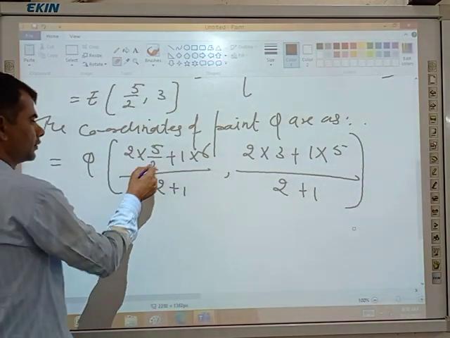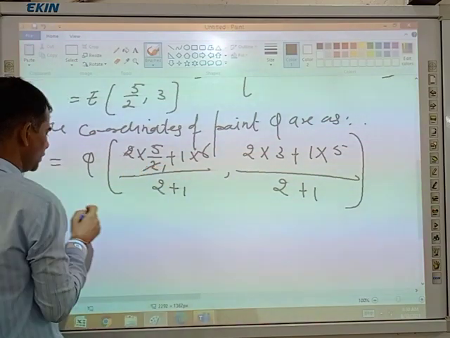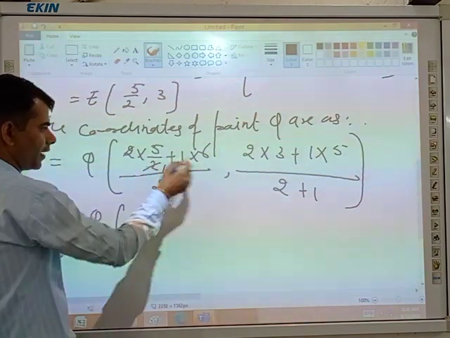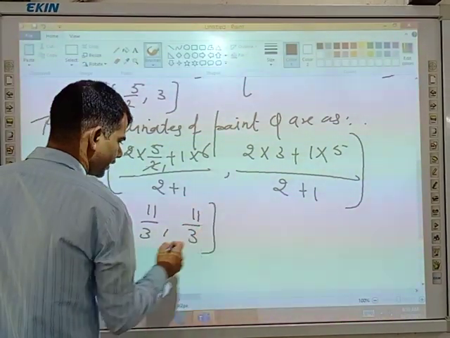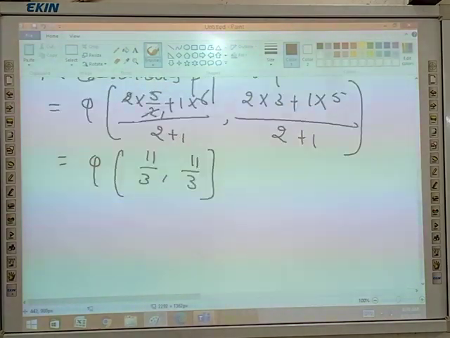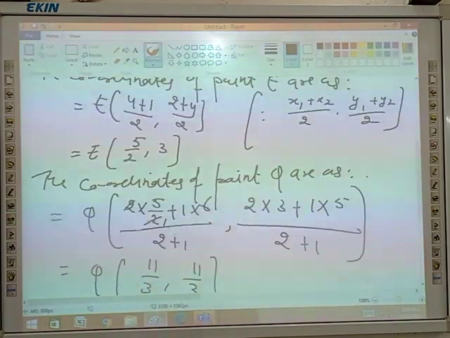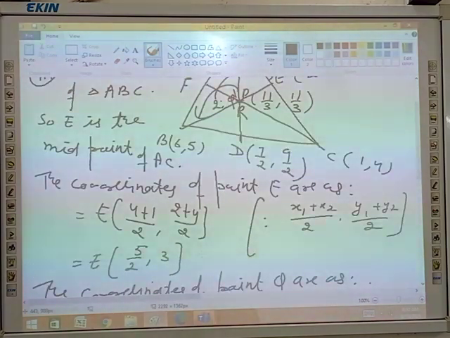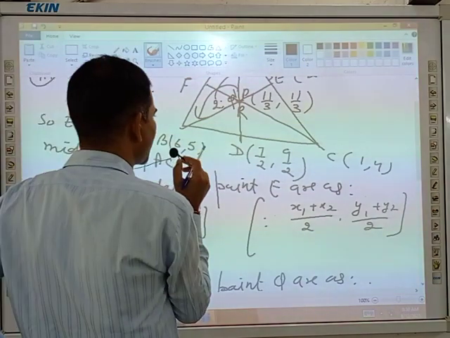We get 11 by 3 and 11 by 3. Yes, any doubt, any problems? No, sir. Yes. So the coordinate of point Q is also 11 by 3 and 11 by 3.